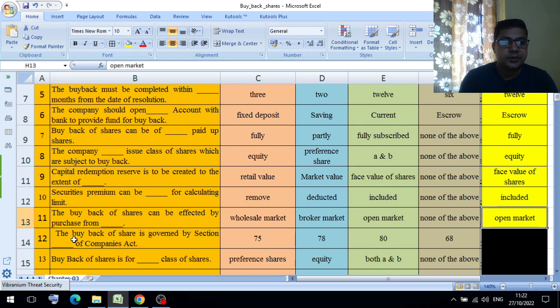Question number 12. The buyback of share is governed by section dash of Companies Act. Option A section 75, option B section 78, option C section 80, option D section 68. So the appropriate answer will be section 68. Section 68 governs buyback of equity shares.